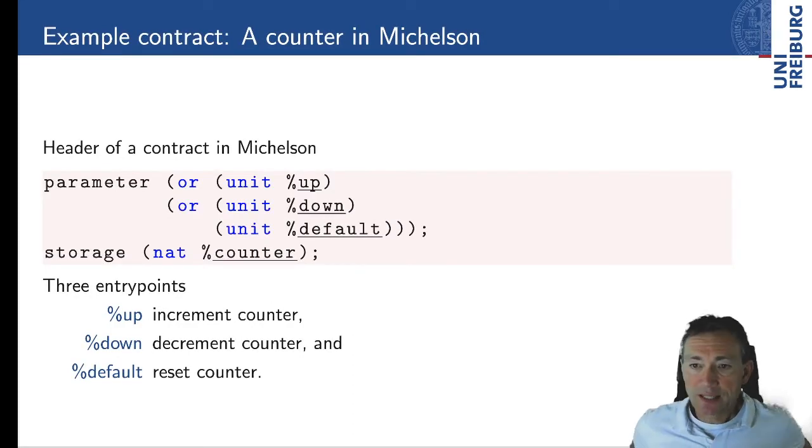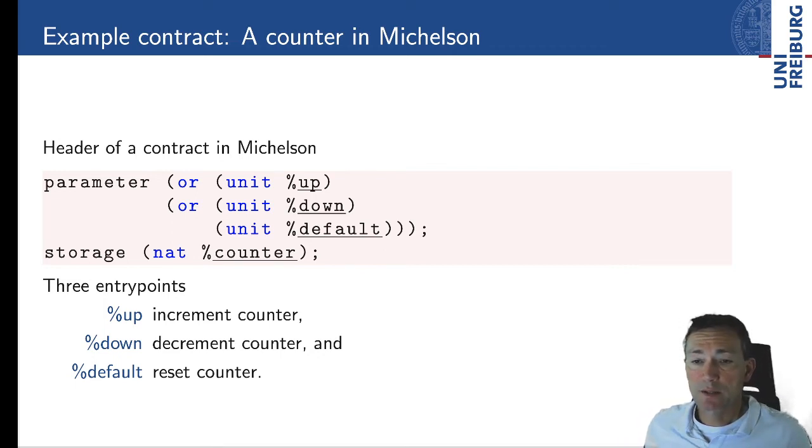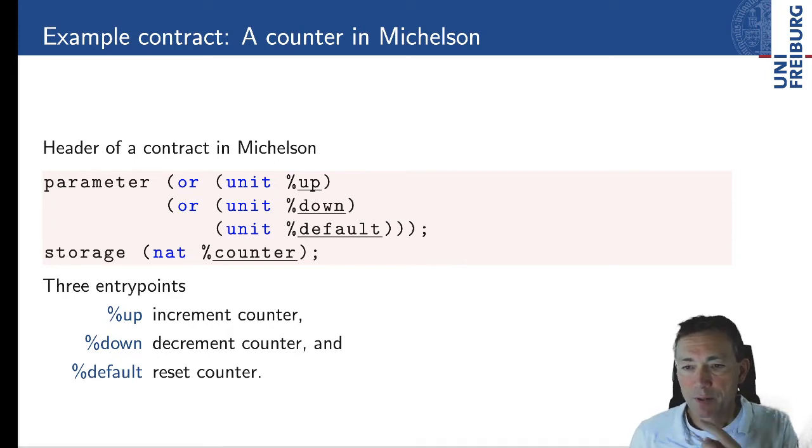All right, so let's be concrete, and here I'm presenting you a simple counter contract in Michelson. Michelson is the smart contract language of Tezos. The input of a Michelson contract is the parameter and the current storage, and both are specified by this header. In this case, the storage holds a natural number. Here these percent things are just annotations which give it a more descriptive, human readable name. And the parameter is a sum type, and each of the summands has been marked up with its own name.